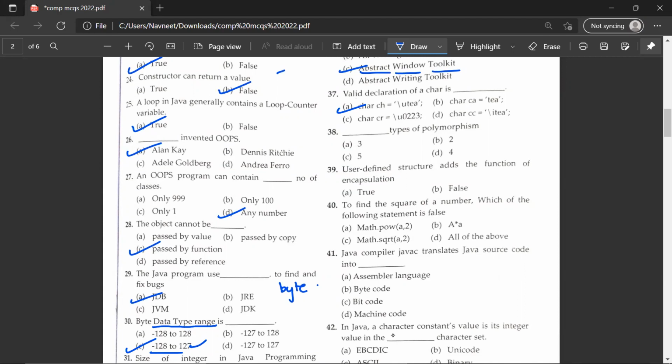30th question. Dash types of polymorphism. B. There are 2 types of polymorphism. 39th question. User-defined structure adds a function of encapsulation. So this would be false. To find the square of a number, which of the following statements is false? So it would be C.